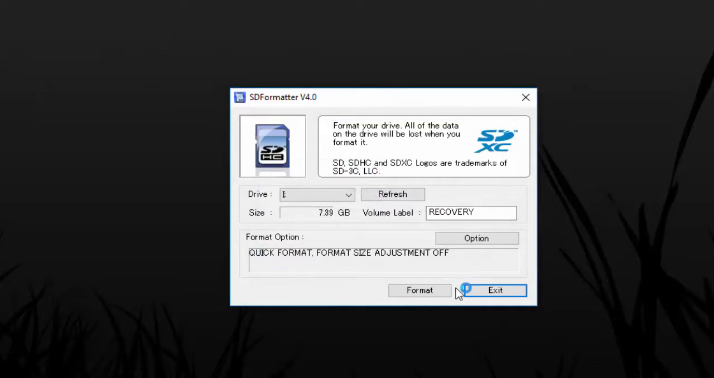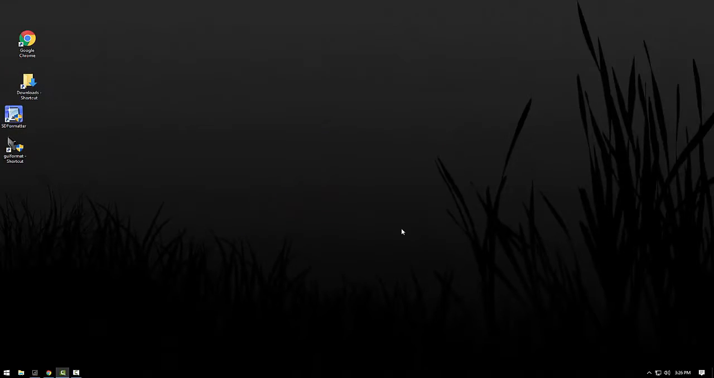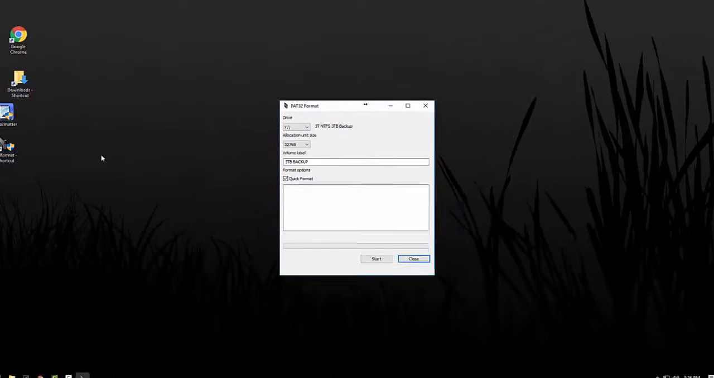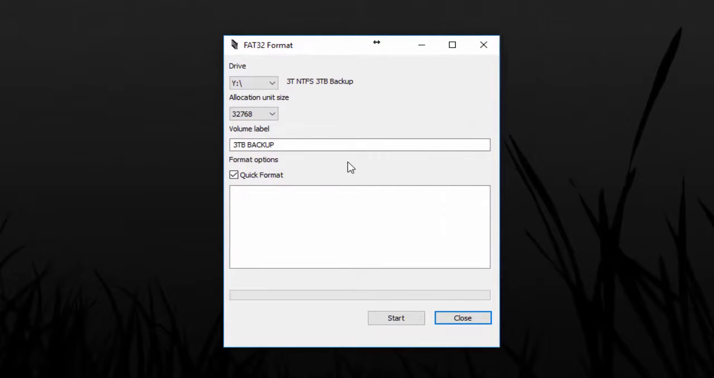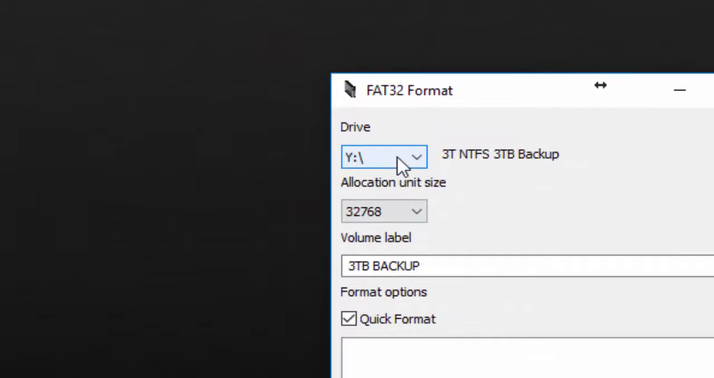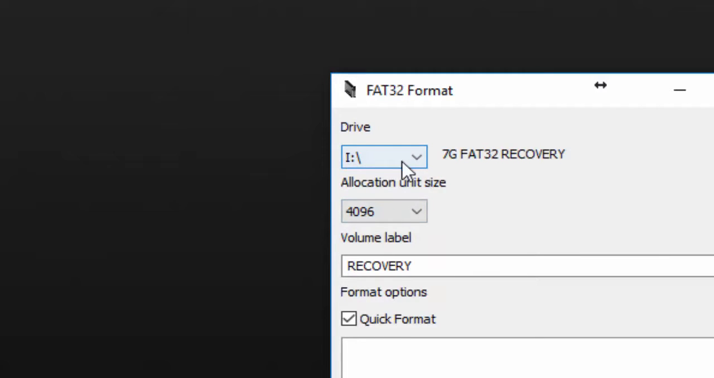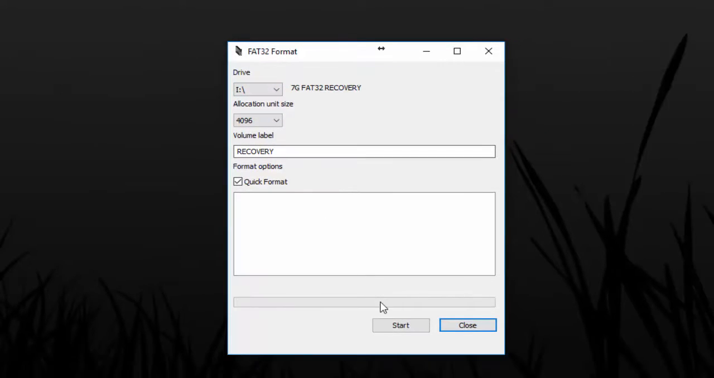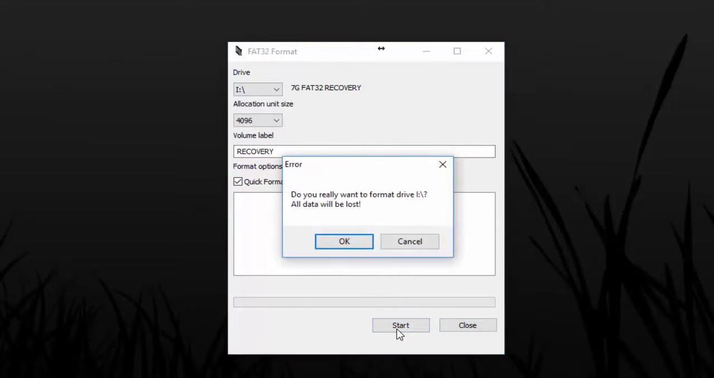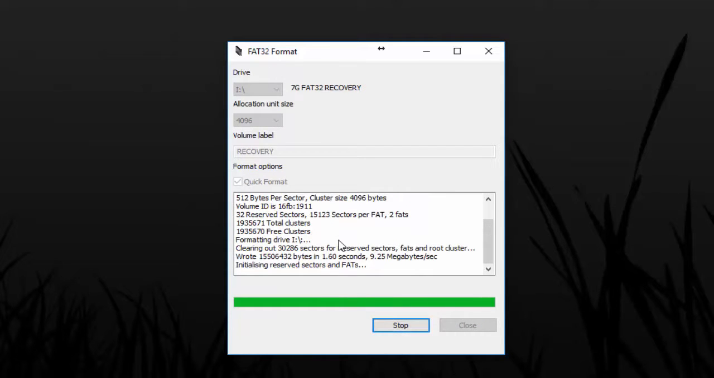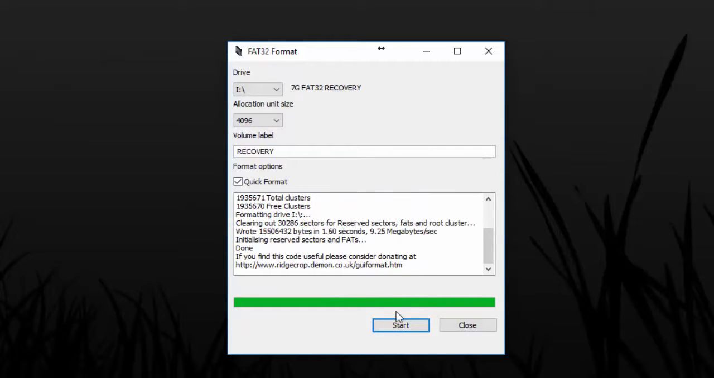Okay, once you have it formatted, you want to open up the FAT32 formatter GUI format. Make sure you select the correct drive letter. This is very important, otherwise you'll delete other files on your system. Okay, click on Start, and now it should format everything in that card. Okay, now we're done.